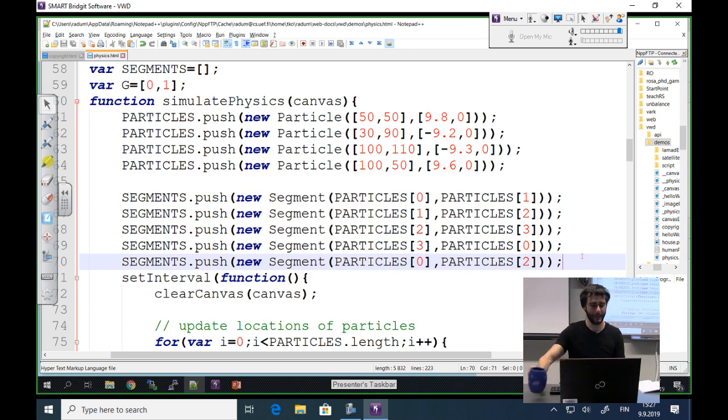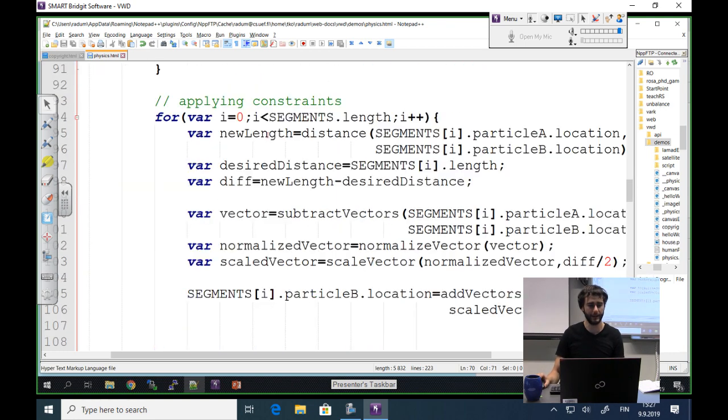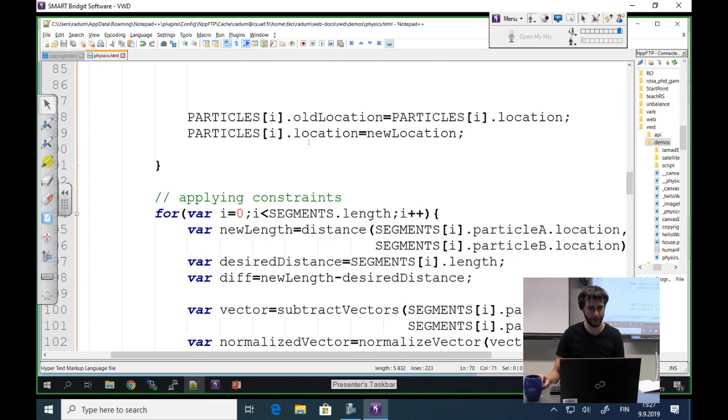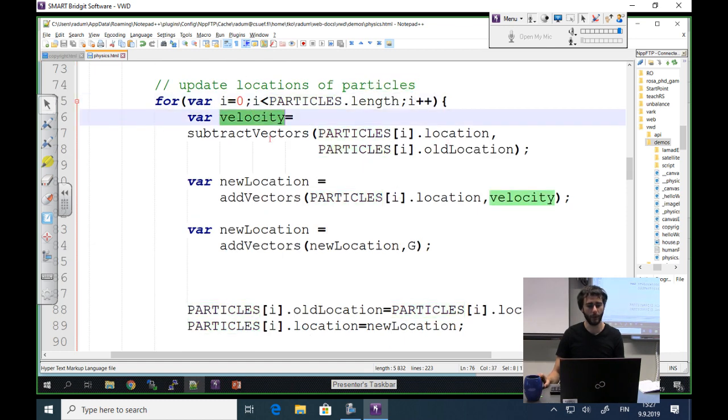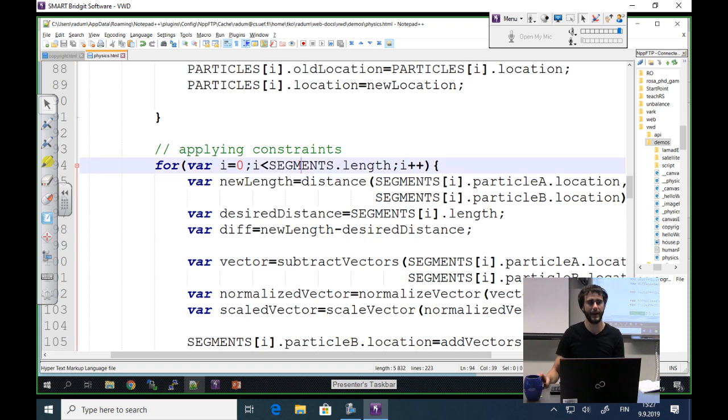Yes. All the effects that I am doing, all the particles that I am moving here with the velocity vectors, and all the constraints that I am adding them one by one.